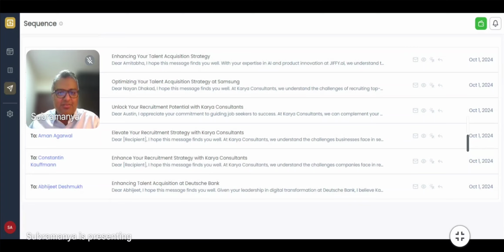If you use this platform, rest assured that your emails are going to land in the inbox, not in the spam, because none of the spam filters can now pick it up. Spam filters usually check for metrics like how many similar emails have been sent to the same domain. So if it sees that different kinds of emails have been sent, it cannot detect that it is spam. So this is the beauty of this particular application.